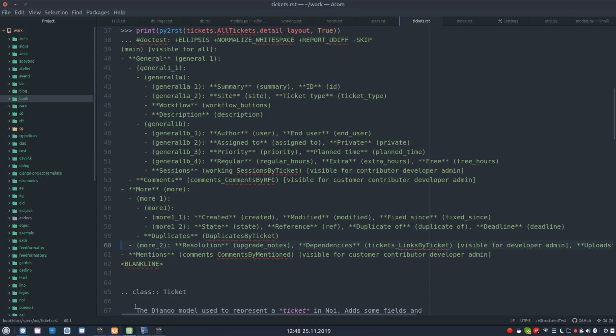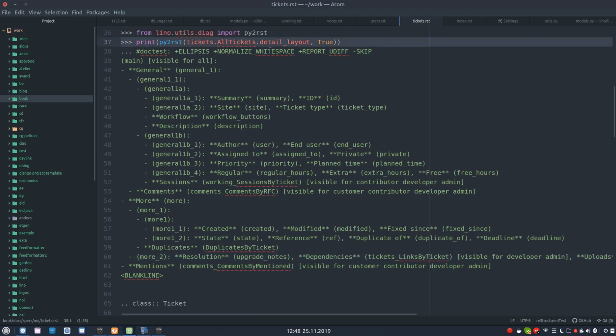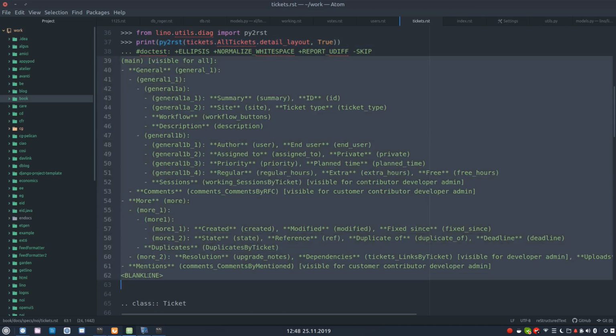The normal behavior in doctest is that if you say something like this, doctest is going to run it, and then if this is the output, the expected output you wrote, and if doctest finds some difference in the output, then it is going to say you expected this, the complete output, but you got this, and then the complete new output.